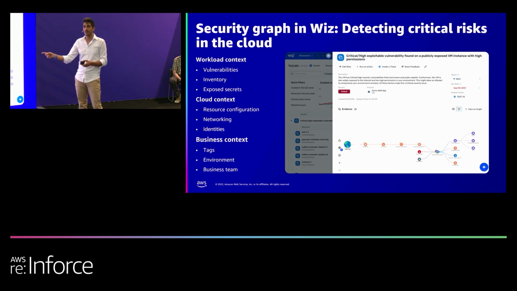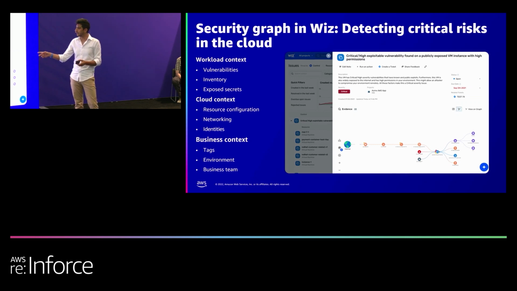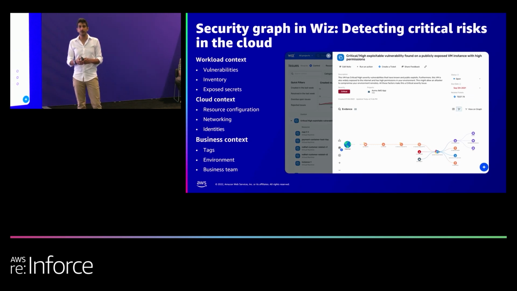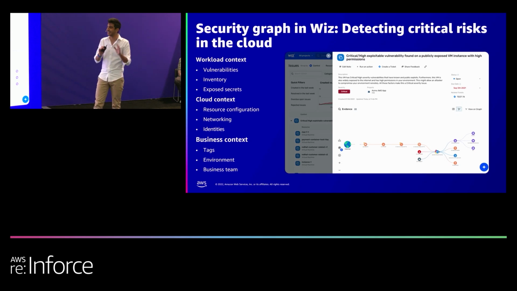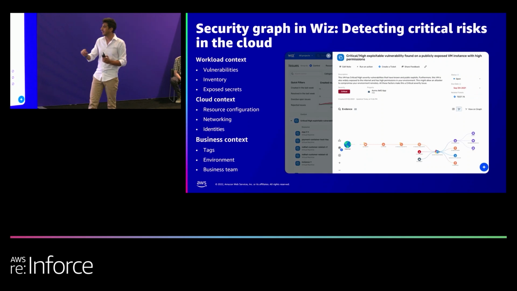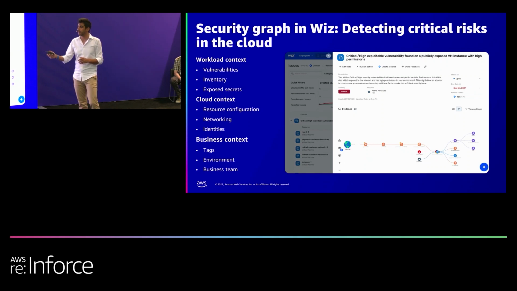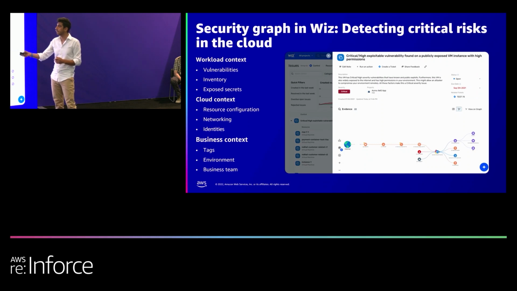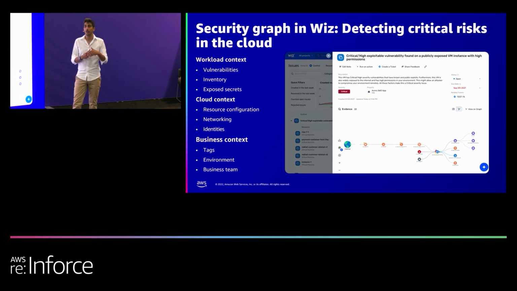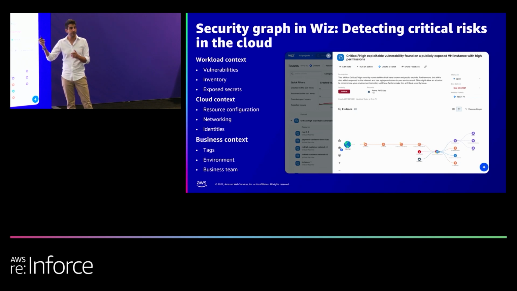And this makes it clear because when an engineer gets it without any security background, they look at it and they simply get it because they know that this is an attack path. And of course, they don't want an attacker to get to this point, but it's possible and it's factual. There are no percentages of probability. It's 100% correct. So this is what the alert looks like. It brings all of the context together. It allows you to take an action from the portal. So we have shortened the time it takes to take an action so an engineer can just go in and fix the stuff in their own environments.